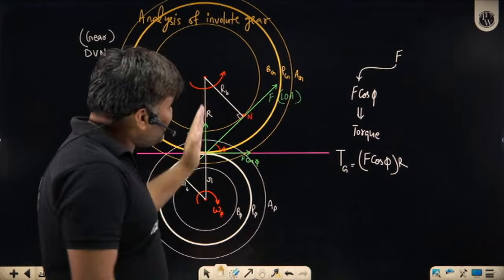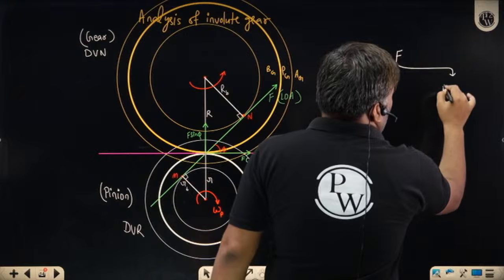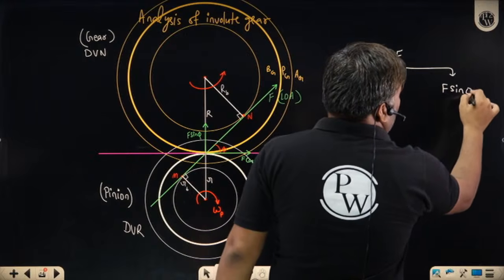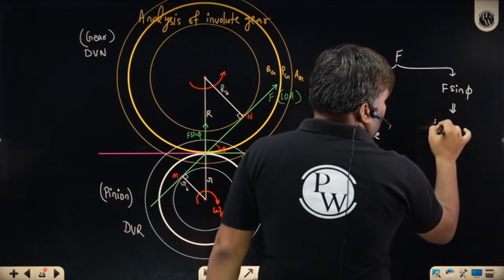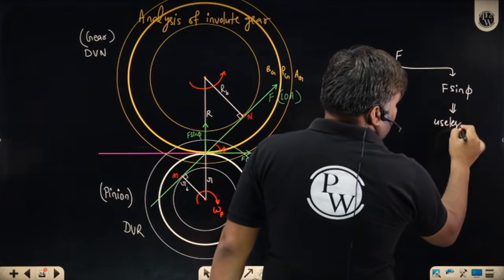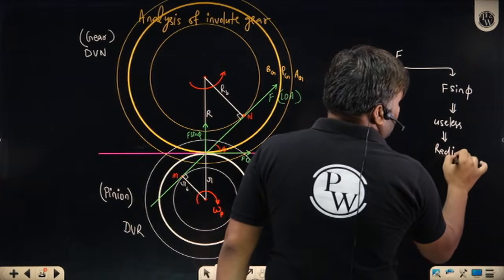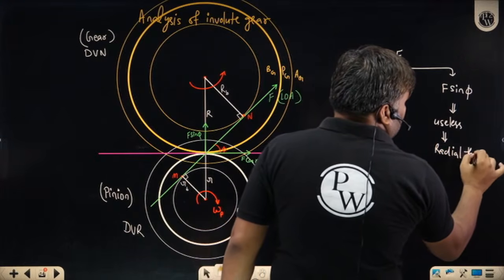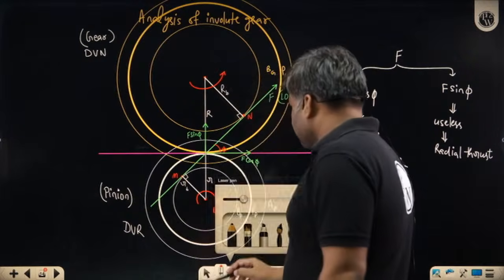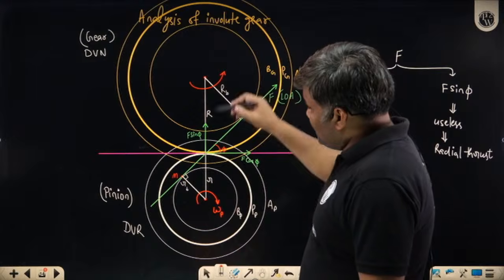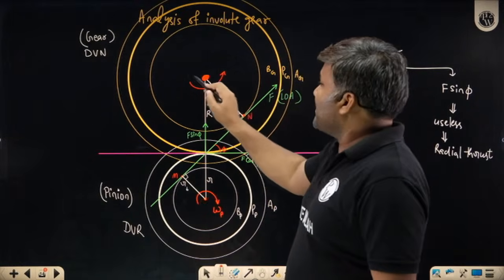What is this F sin phi? What is this component doing? This component is rubbish. F sin phi is of no use to me. Useless component. This is the radial thrust. What is the meaning of radial thrust? Radial thrust means that this is the shaft perpendicular to the board, and another shaft perpendicular to the board.